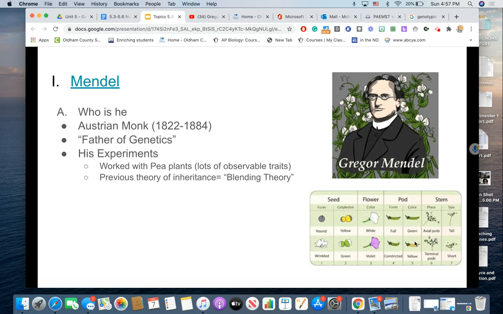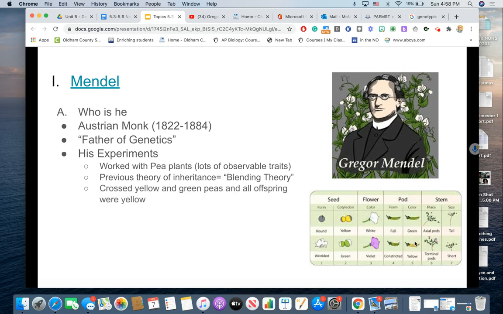Now, you have to understand that the previous theory of inheritance at the time was something called the blended theory or the blending theory. And that's the idea that you are a blending of traits from both of your parents. Meaning, if I mix a red can of paint with a white can of paint, I get a brand new color called pink that is a blend, a mix of the previous two colors. And so what Gregor Mendel was discovering through his experiments completely turned that previous theory of blending on its head. And I'll explain why in just a second.